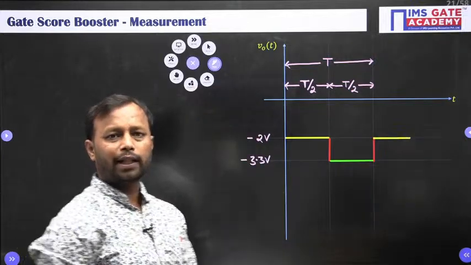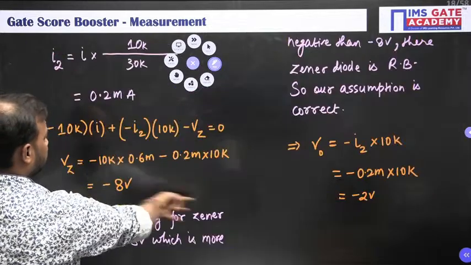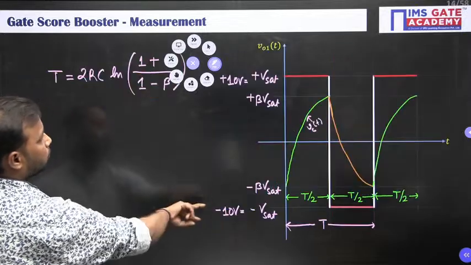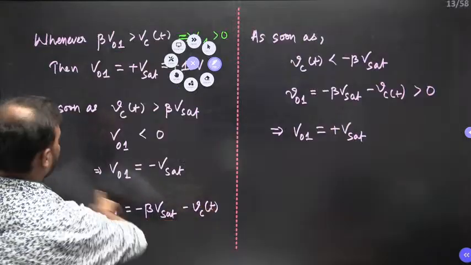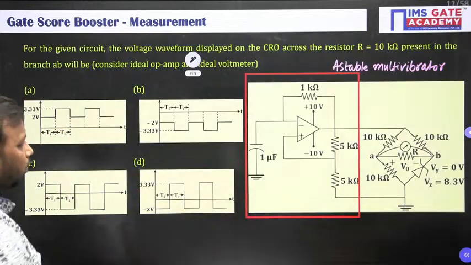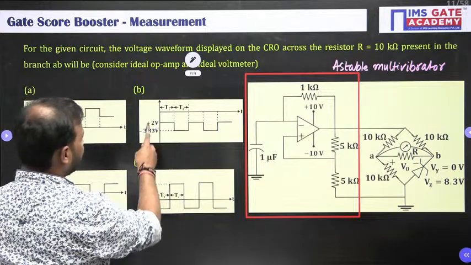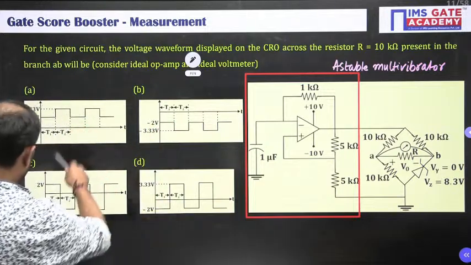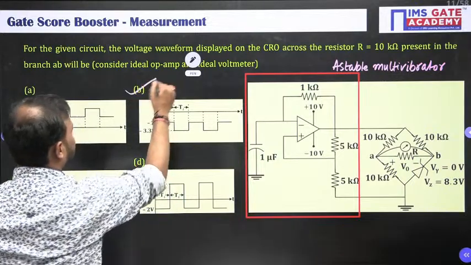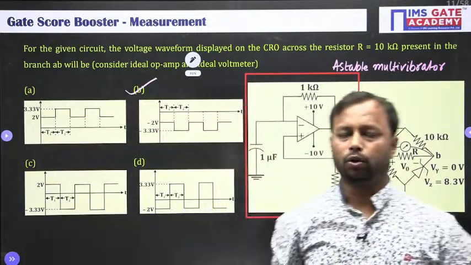Any doubt till this point? So, in which option are we getting this figure? Okay, where is it? T1 is basically T by 2. So minus 2 volt, okay, and minus 3.3. Only in option B are we getting the same figure. So option B is the correct option for this question.